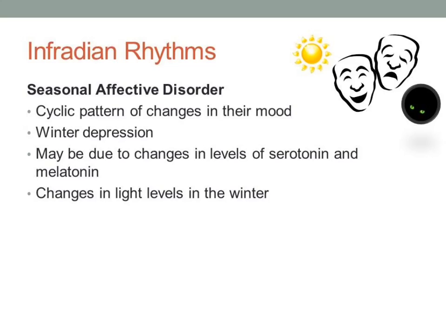Some people experience a cyclic pattern of changes in their mood. It is referred to as seasonal affective disorder, where a low mood is experienced in the winter months, but not during the rest of the year. This winter depression can be considered a biological rhythm, and has been suggested to be due to changes in the levels of serotonin and melatonin, which may be a response to the changes in light levels in winter. Melatonin, for example, is suppressed by light, so more is secreted in the dark. Serotonin and melatonin are also associated with other non-seasonal forms of depression.